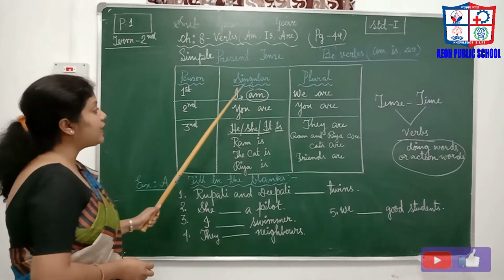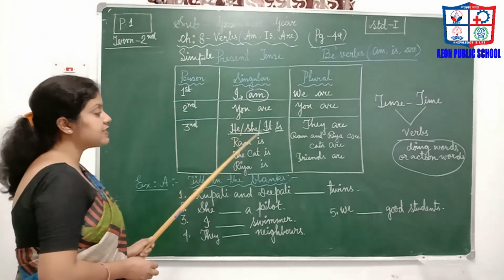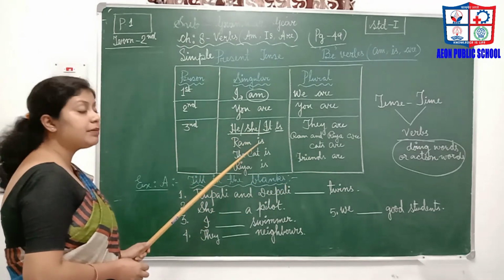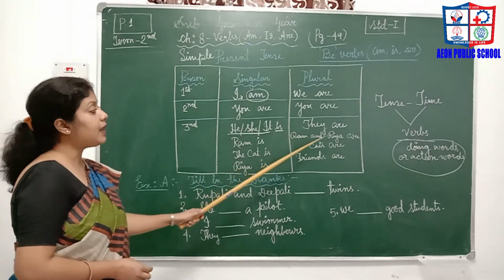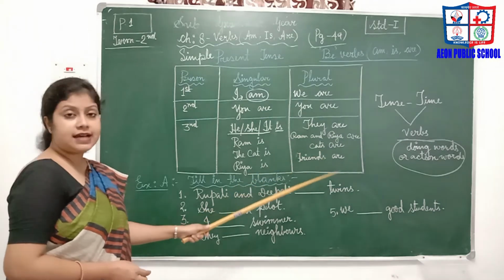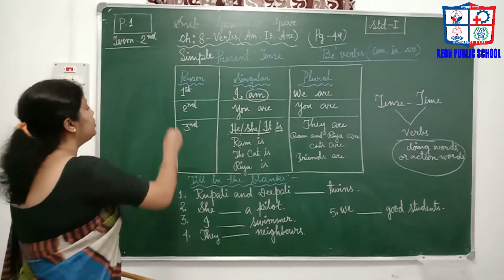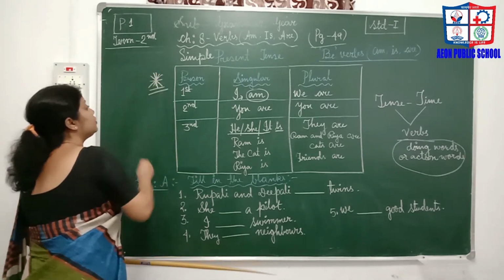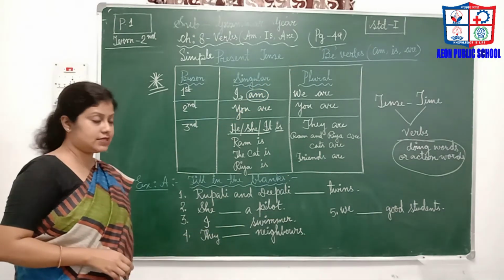So now: I am, we are, you are, he, she, it is, they are. Here it is: Ram is, the cat is, Riya is, Ram and Riya are, cats are, and friends are. So you have to remember this table. It is very important when you are going to solve these be verbs related questions.